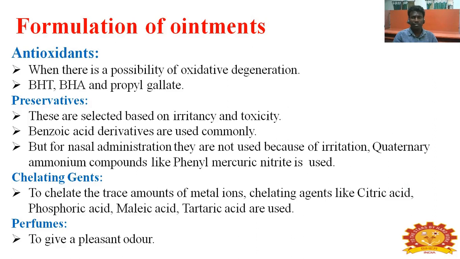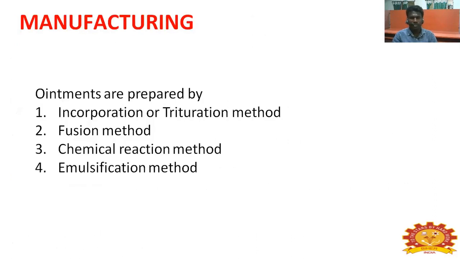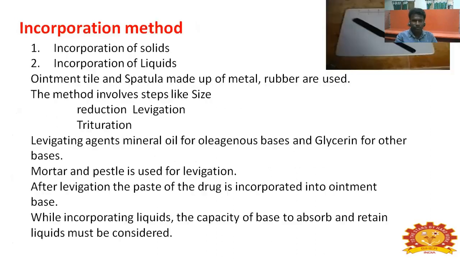Perfumes to give a pleasant odor. Manufacturing: ointments are prepared by the incorporation or trituration method, fusion method, chemical reaction method, emulsification method. Go to the incorporation method: incorporation of solids and incorporation of liquids. For ointments, a tile and a spatula made of metal or rubber are used. The method involves steps like size reduction, levigation, trituration.